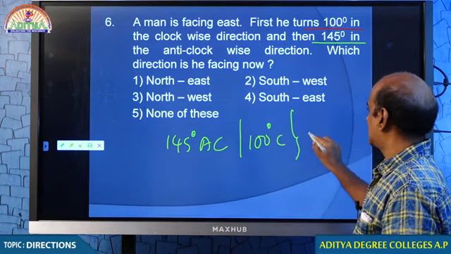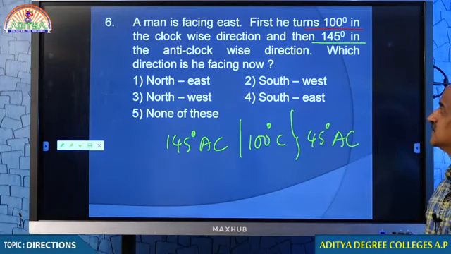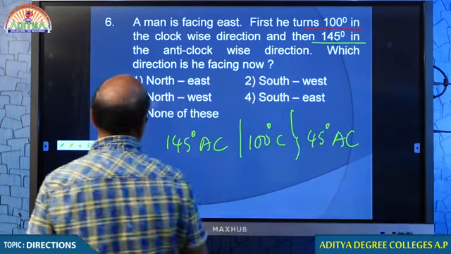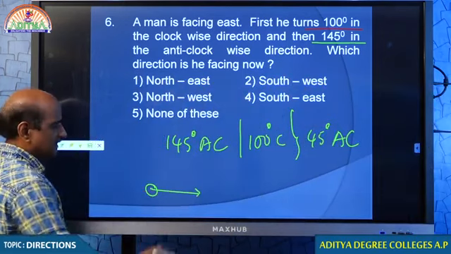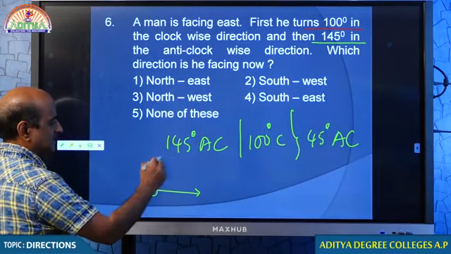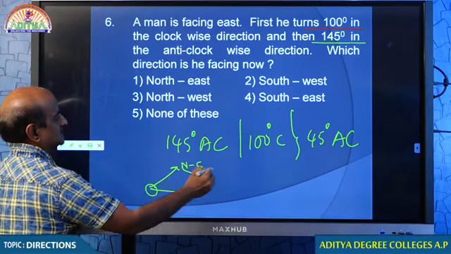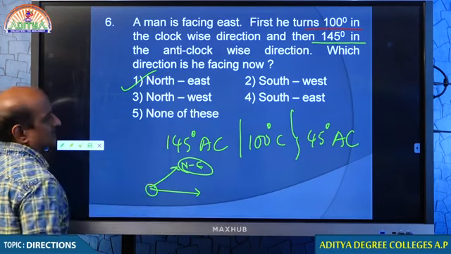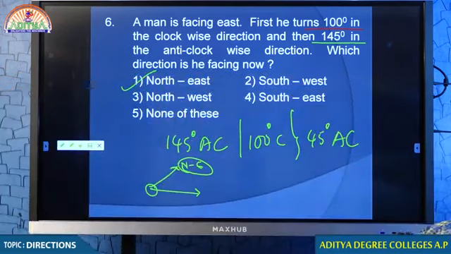So what I gave you is 145 degrees in anti-clockwise direction and 100 degrees in clockwise direction. How much are we left with? 45 degrees in anti-clockwise direction. The person is facing east, and if you take 45 degrees in anti-clockwise direction, he will be like this. So this is what we call northeast. I think there is no confusion. Right students, any questions from your side?